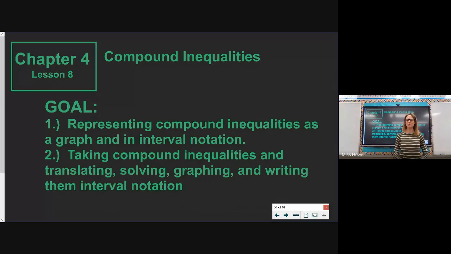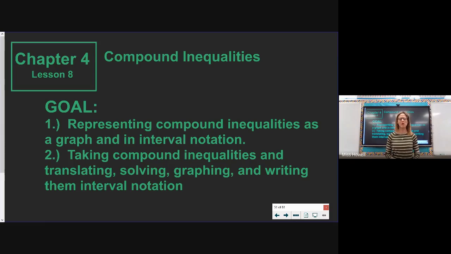And welcome back to Algebra 1. Our goal for today is to start to look at a special type of inequality called a compound inequality. We're going to start by looking at how to create the graphs of the solutions of these compound inequalities, and we're also going to add in a third way to represent our solutions of inequalities, which is what's called an